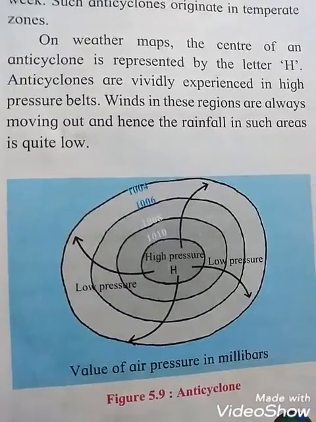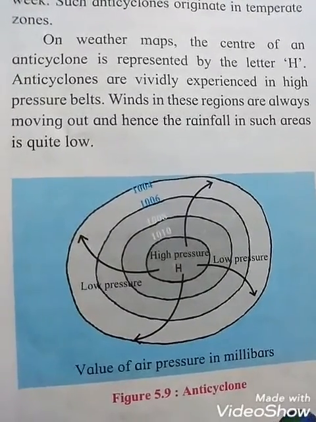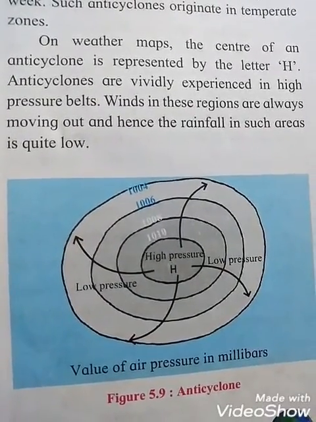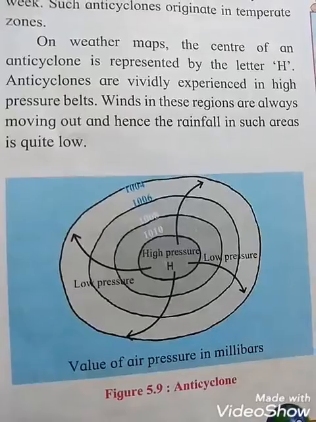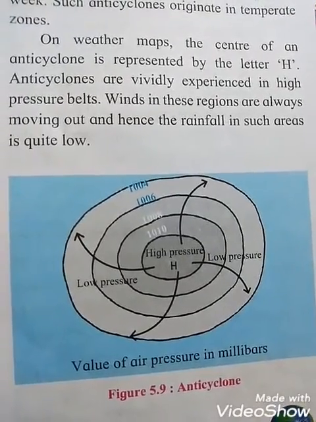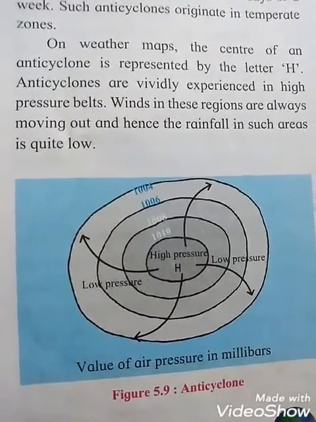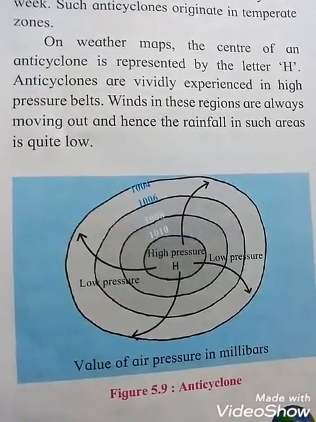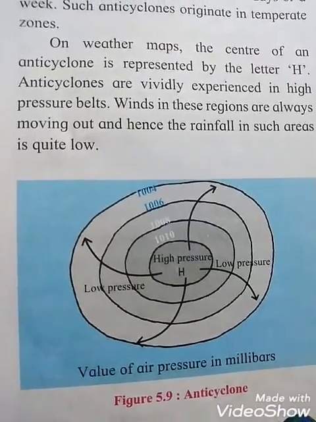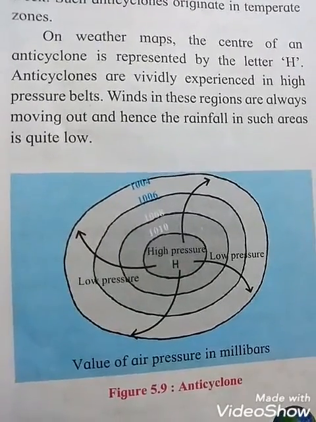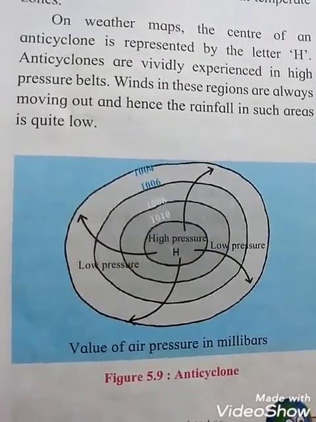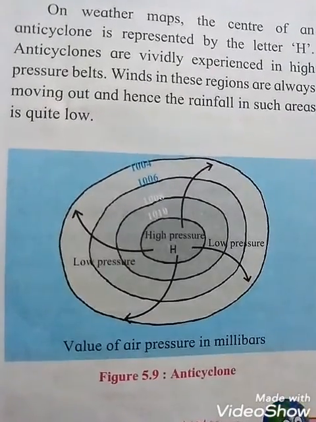Anticyclones are vividly experienced in the high pressure belt. Winds in this region are always moving out and hence the rainfall in such areas is quite low. See the value of air pressure in millibars in figure 5.9, anticyclone.